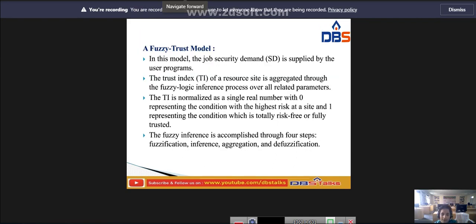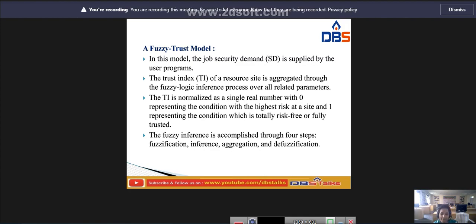FUSI trust model. In this model, the job security demand SD is supplied by the user programs. So if I have the user programs, we are supplying the job security demand to that. In this, the trust index TI of a resource site is aggregated through the FUSI logic inference process over all related parameters.